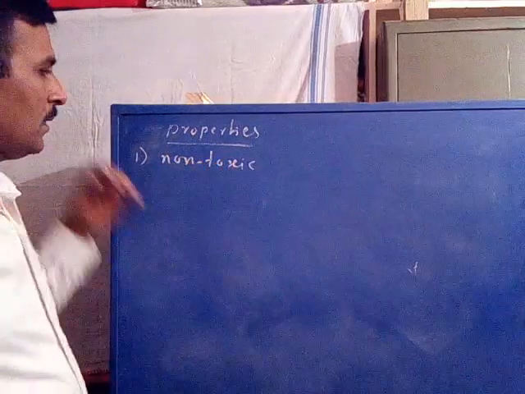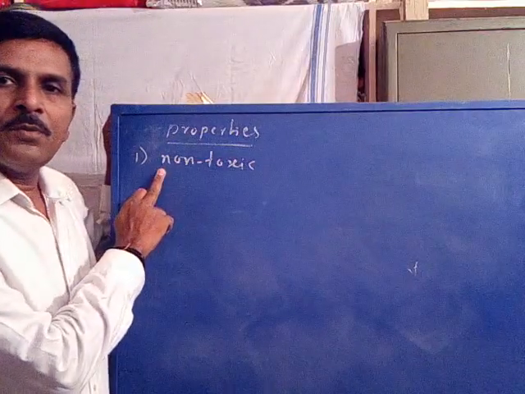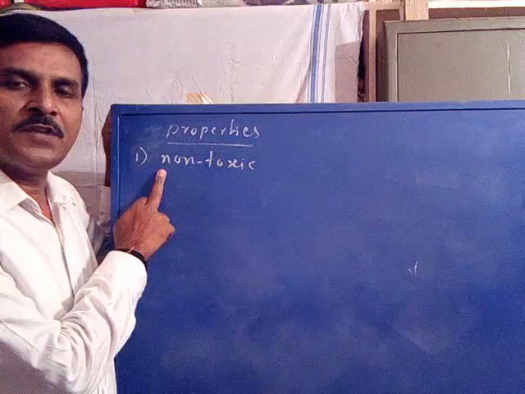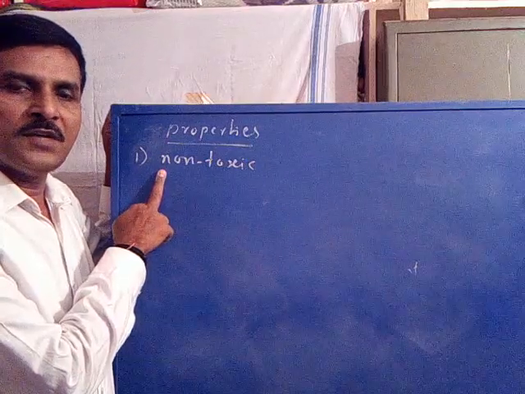A medicine which should not possess any toxicity, either short duration toxicity or long duration toxicity.